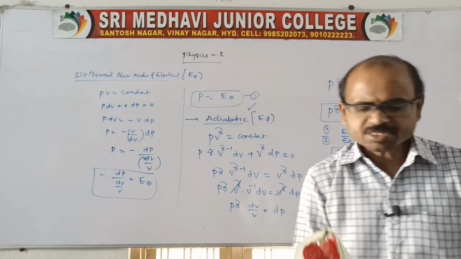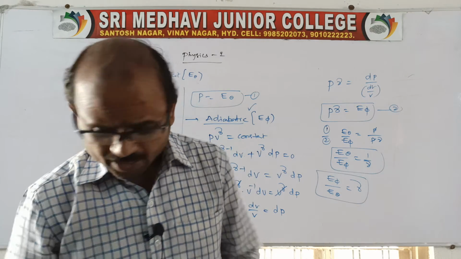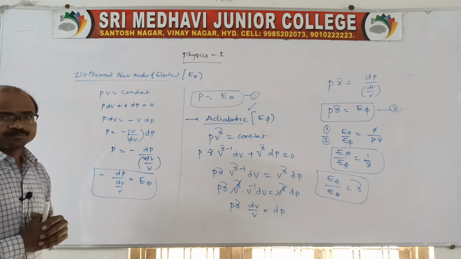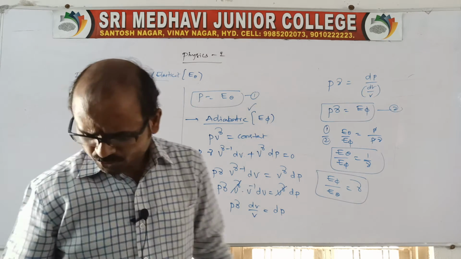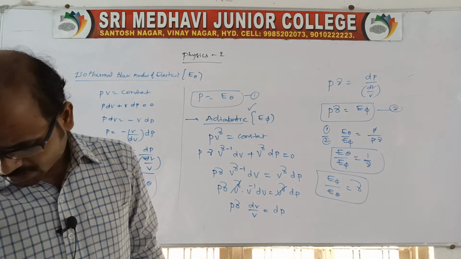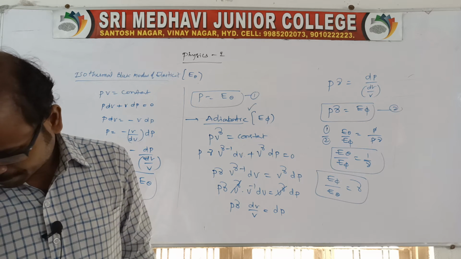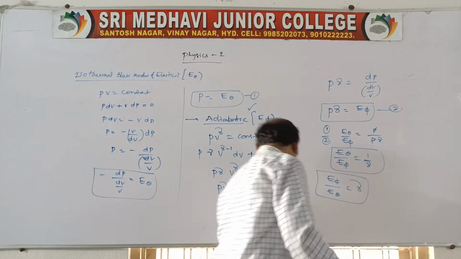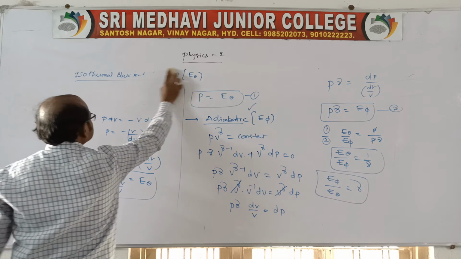So these relations are related to what? About the isothermal and adiabatic bulk modulus. Clear? And you go through these derivations. Okay. Now come to the point. The next topic, Poisson's ratio.